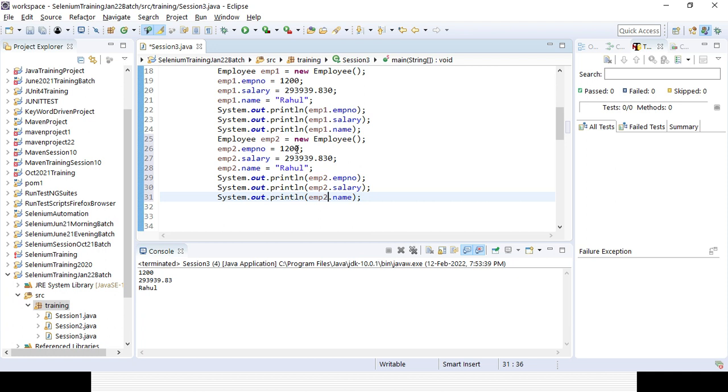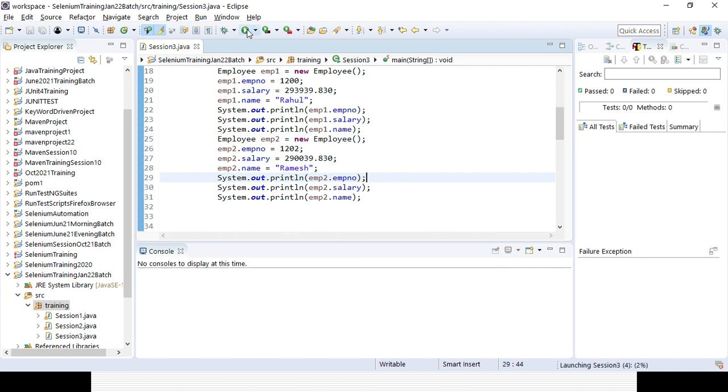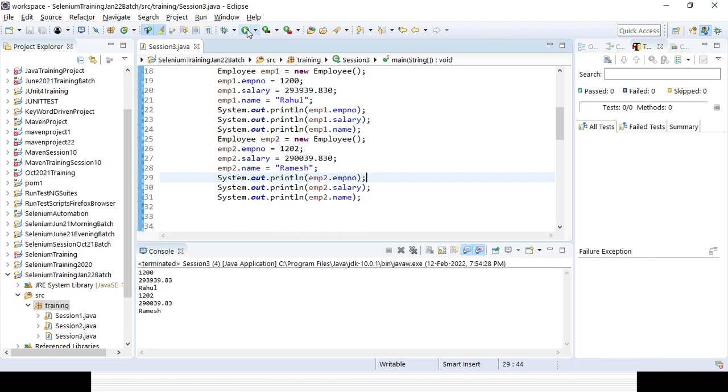So I can change it to 12002, Ramesh, like that. Now if you want to print it out, that is the difference between the object and the class. In a class you can define the data type and the value as well, but if you want to create multiple instances or multiple objects of the class, that's how you can do it. So let's go to the topic, sir.